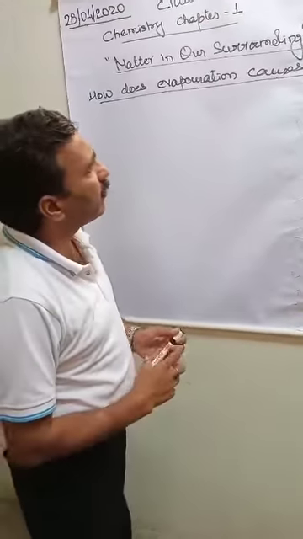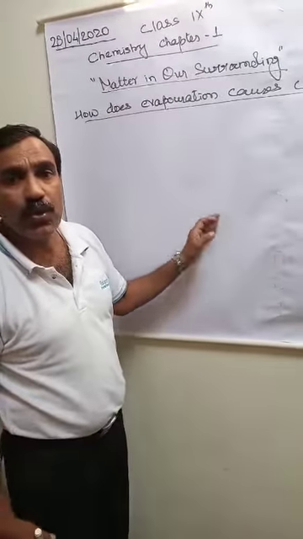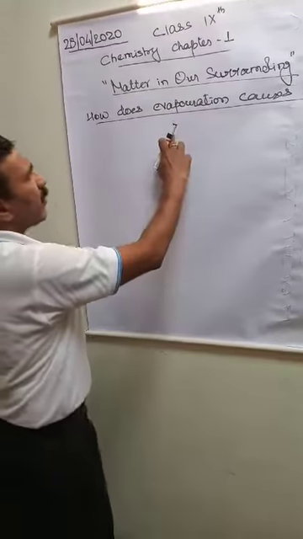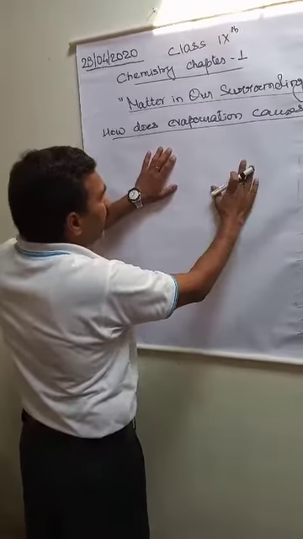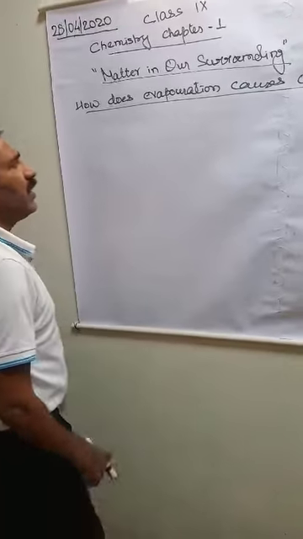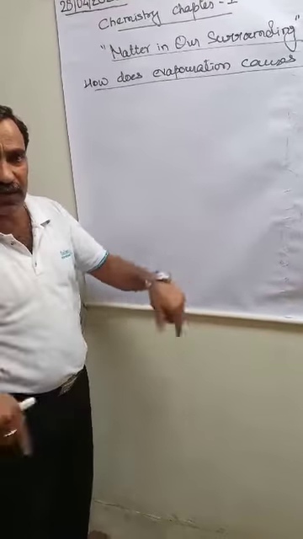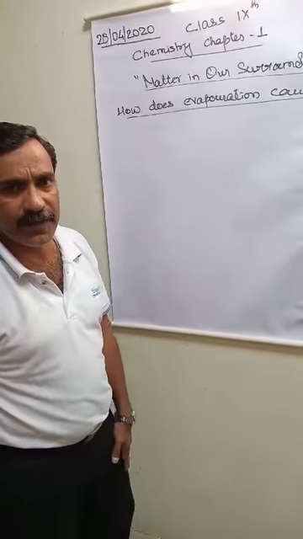When the liquid absorbs heat from its surrounding, it ultimately leads to the cooling of the surrounding, not that liquid, but the cooling of the surrounding.